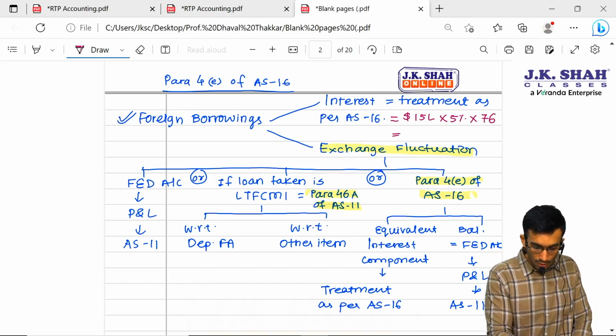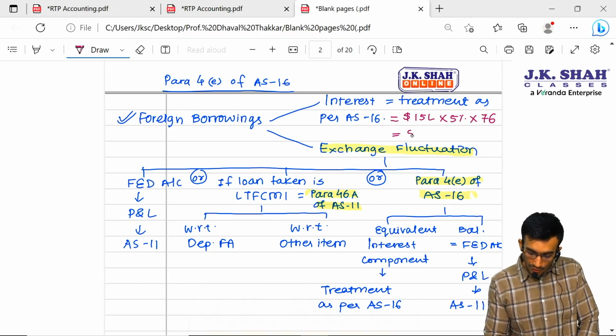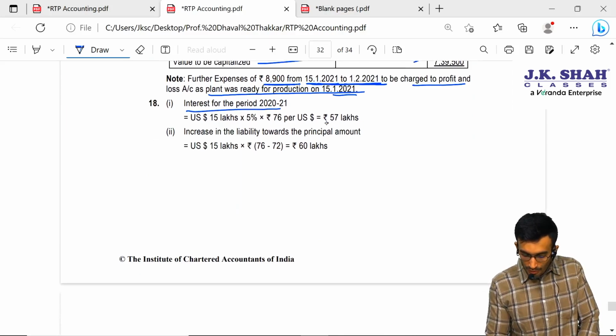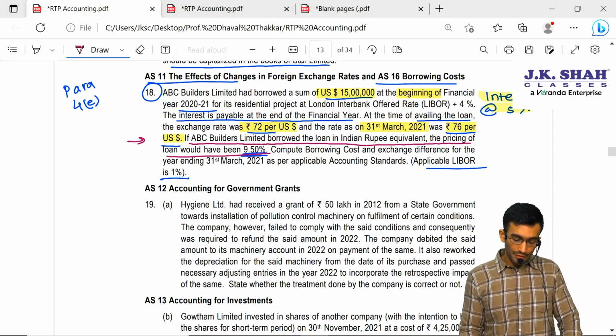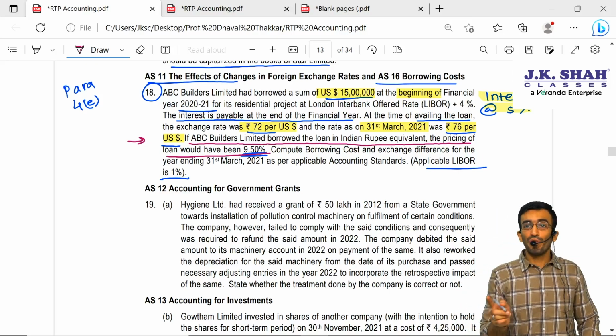15 lakhs into 5% into 76. So sir, that comes to 57 lakhs rupees. Interest for the period 2021 is 57 lakhs. Okay. So we have calculated 57 lakhs of interest on the foreign borrowing.